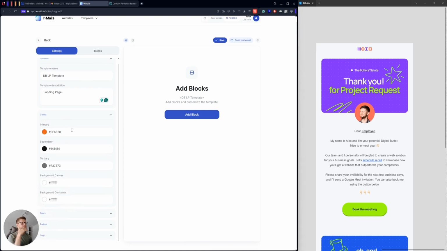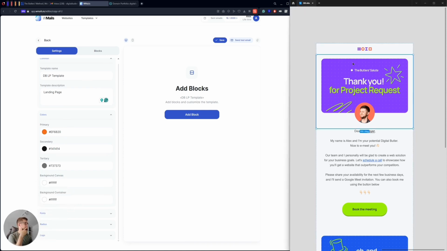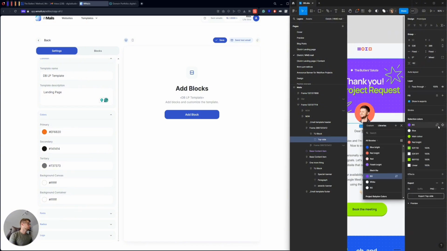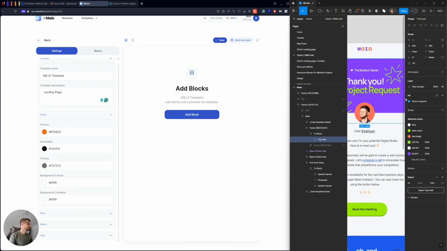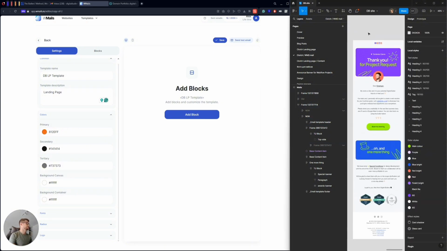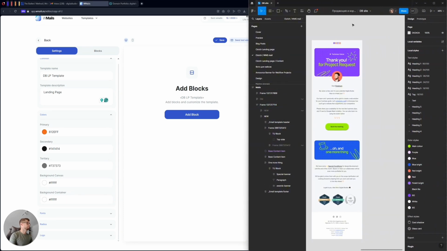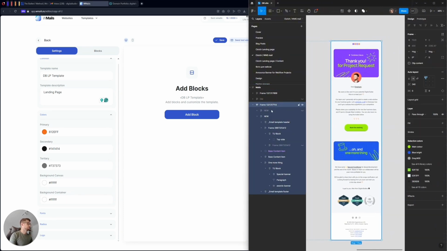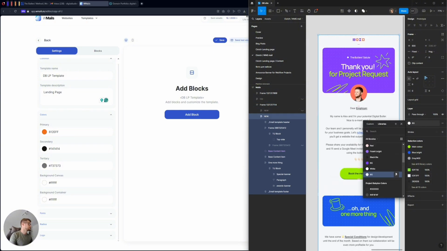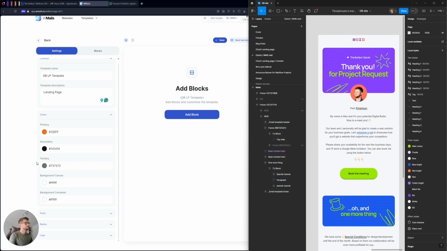Colors. For colors, I think that I'll need to use some purple color here, right? Okay, this one will be maybe our primary color. Secondary color is more about the text, I believe. So background canvas. We definitely need to change our background. For the background here, I'm using a different color, and it will be this one.